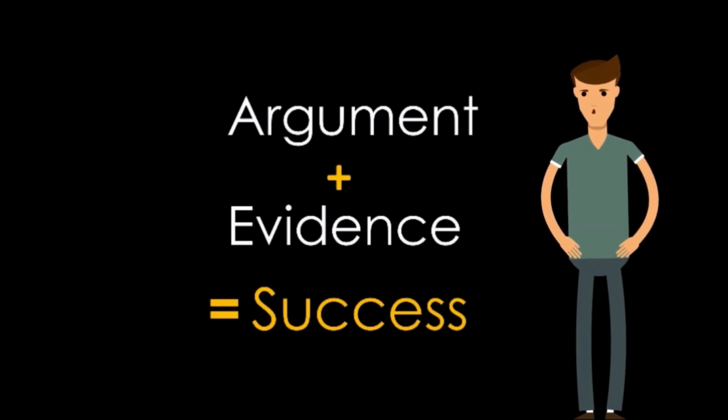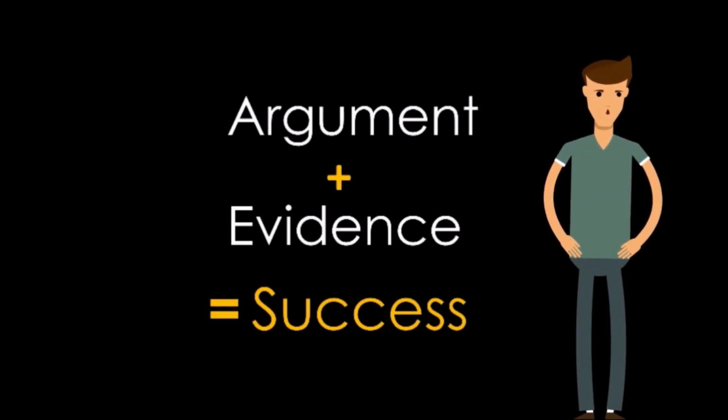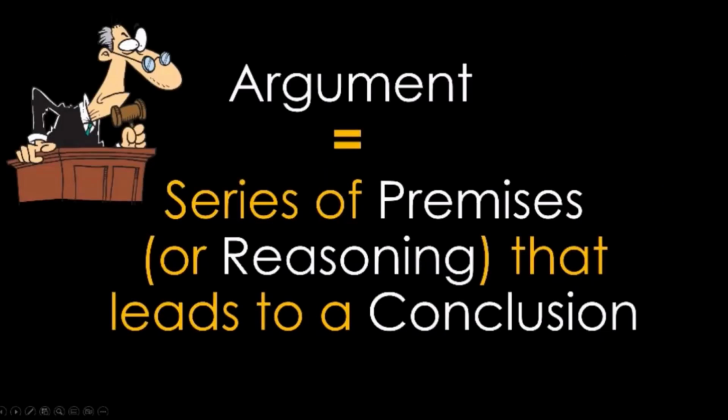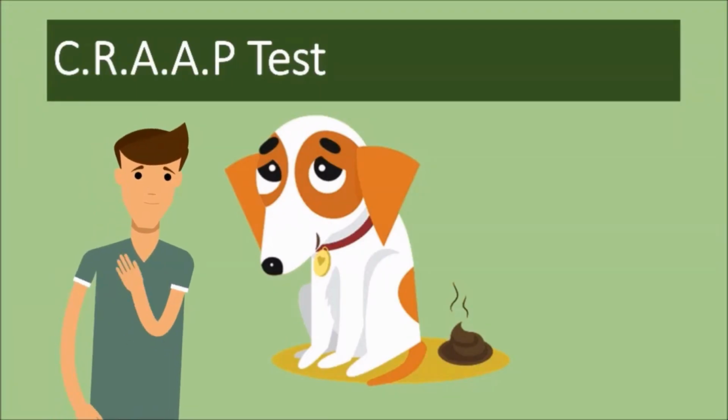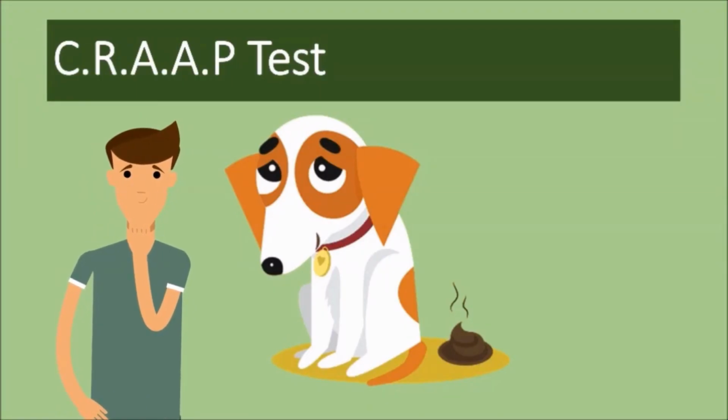The first thing is to familiarise yourself with the mantra, argument plus evidence equals success. Look for coherent arguments in the information you encounter. Does the reasoning presented support the eventual conclusion? Additionally, what evidence is used to support the reasoning? Reasoning with no evidence is merely conjecture. So how do you sort out the good from the bad information?